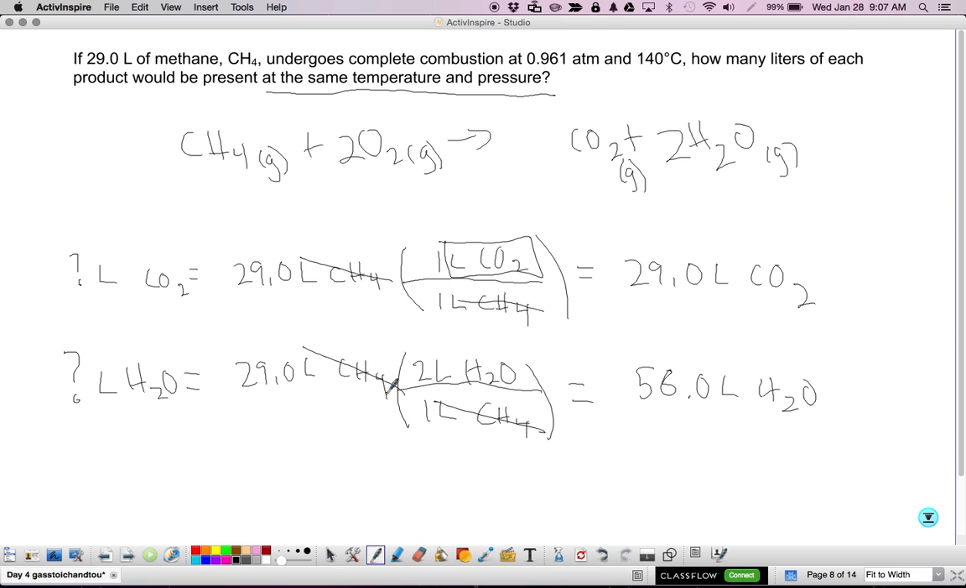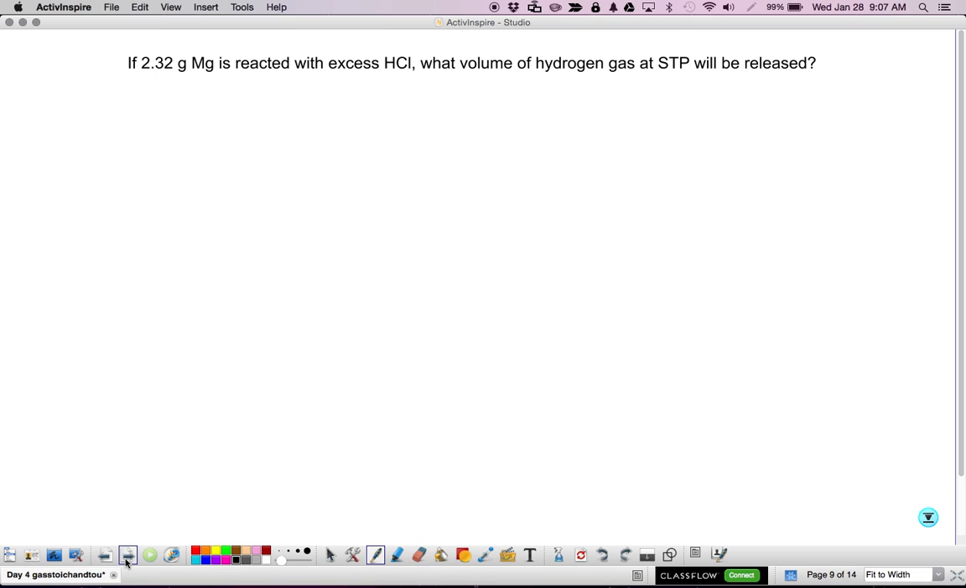All right, nice and easy. So if all your gases are at the same temperature and pressure, keep it simple and just use gas volumes as a conversion. All right, here's the next harder one.